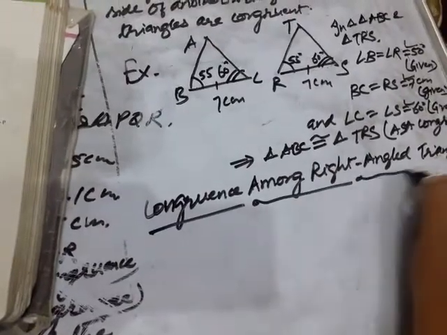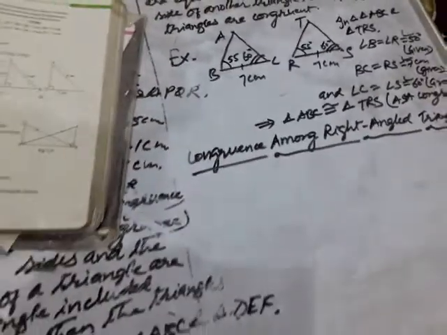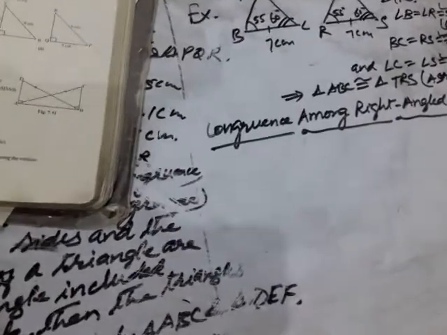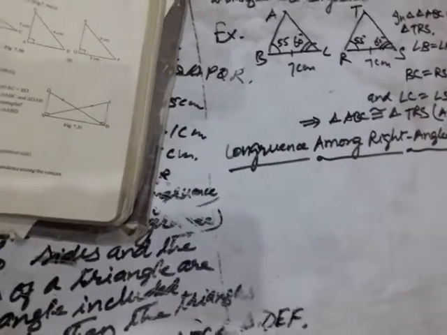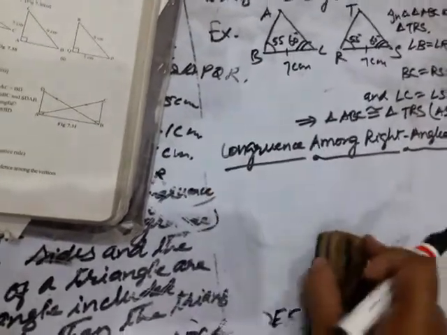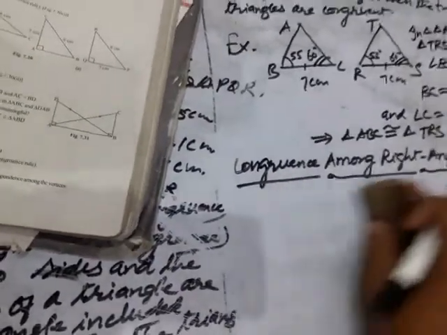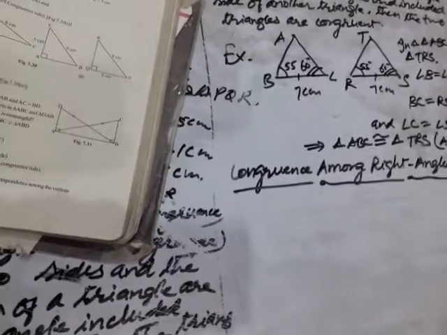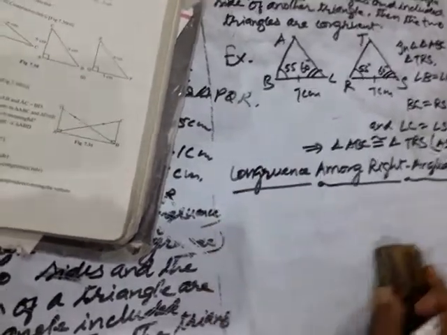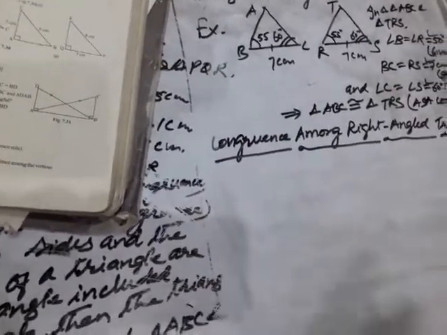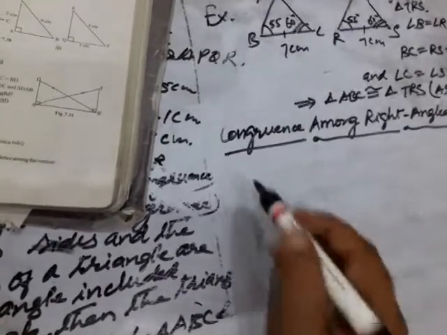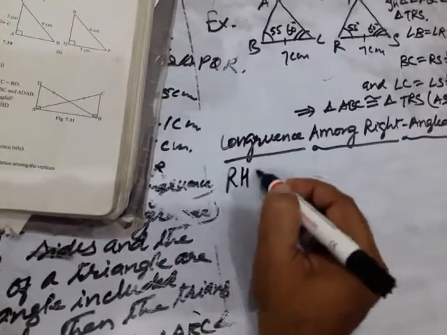Congruence among right angled triangles. Clear? Here, children, this is a special type of congruence criterion, known as RHS congruence, and this is only applicable in right angled triangles. If two right angled triangles are there, then only RHS congruence is applied. Okay, let us see RHS congruence.